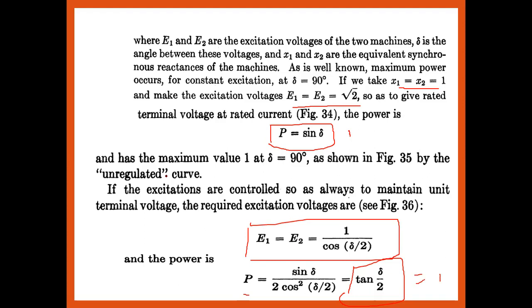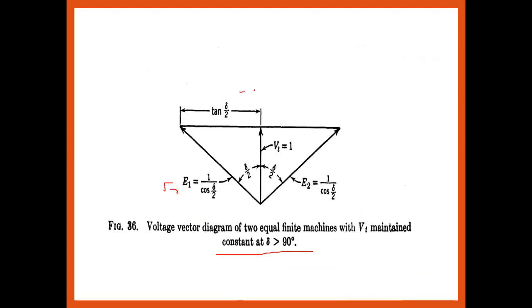This is the voltage vector diagram for the two machine system where Vt is maintained constant equal to 1, and theta should be greater than 90, and the power we get is the maximum power with the excitation voltage equal to 1.